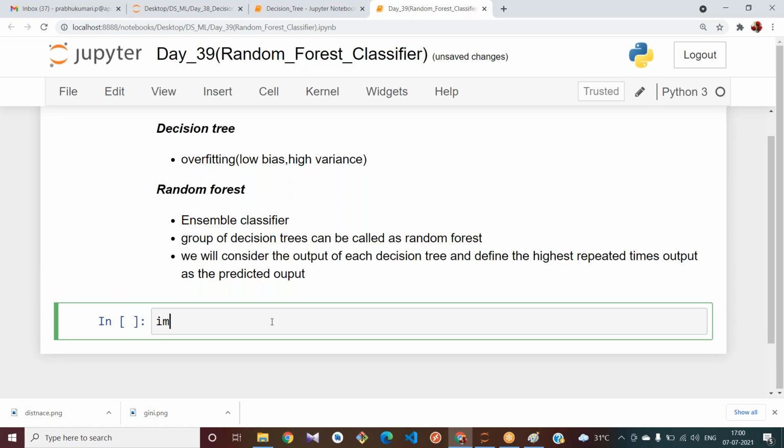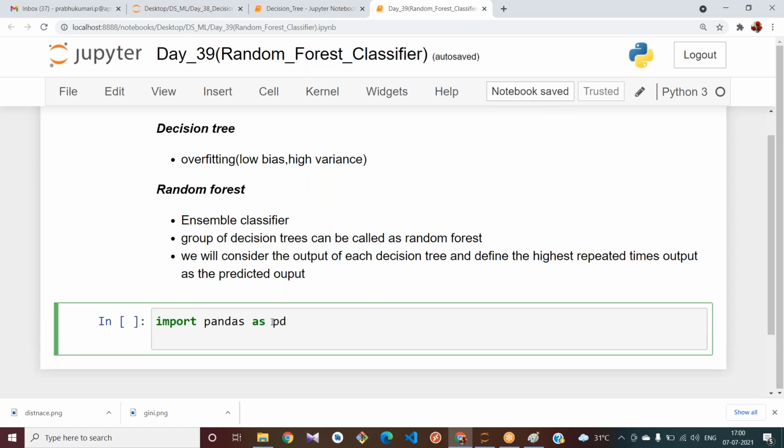We import pandas as pd. And next, df equal to pd dot read underscore csv.